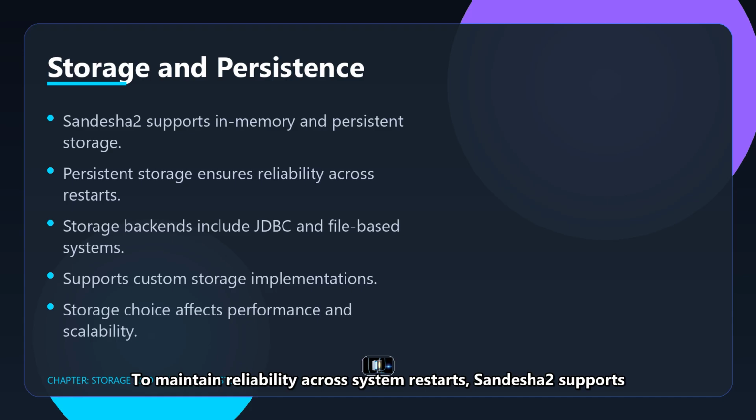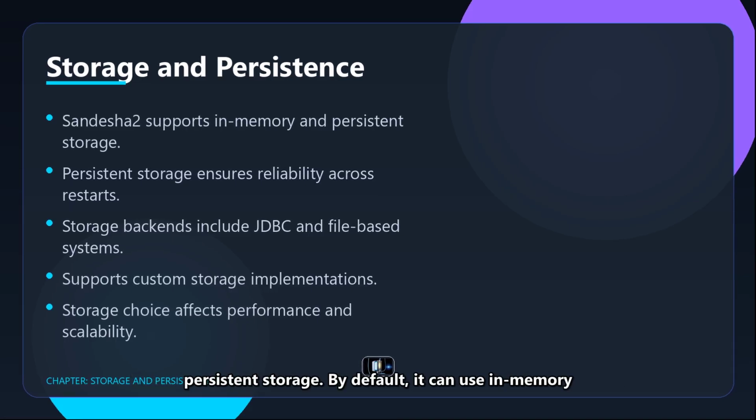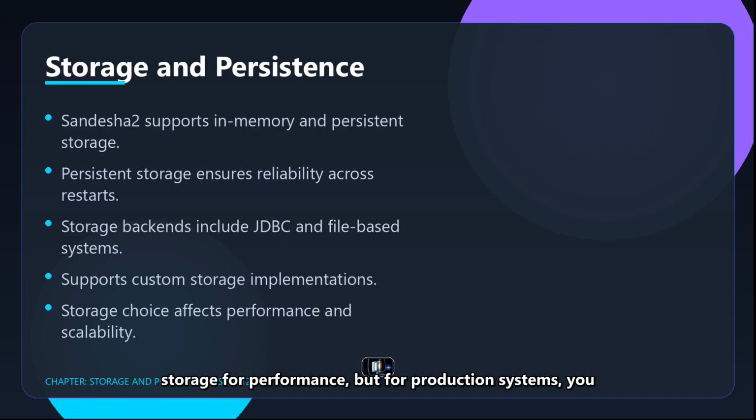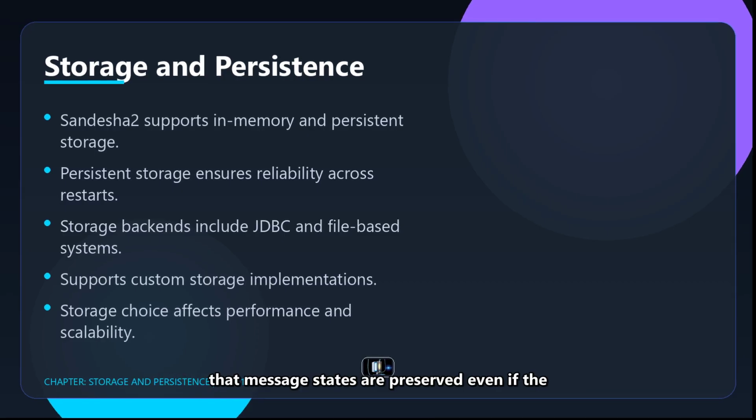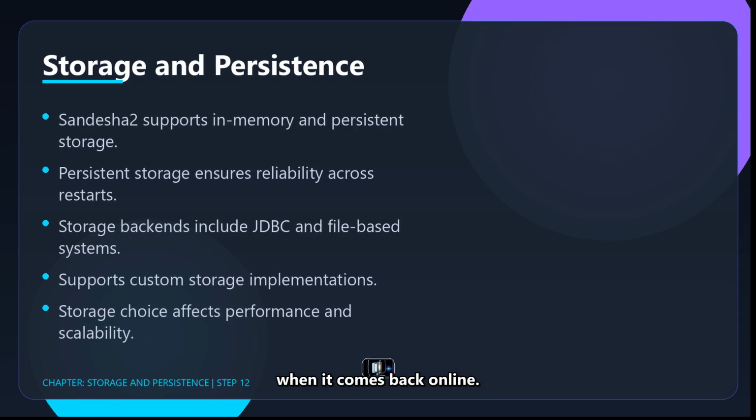To maintain reliability across system restarts, Sandesha2 supports persistent storage. By default, it can use in-memory storage for performance, but for production systems, you can configure JDBC or file-based storage. This ensures that message states are preserved even if the server goes down, allowing Sandesha2 to resume reliably when it comes back online.